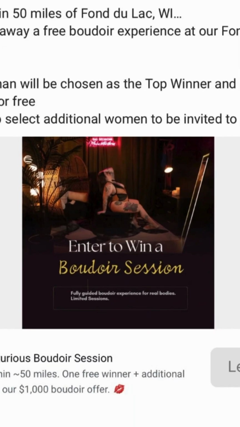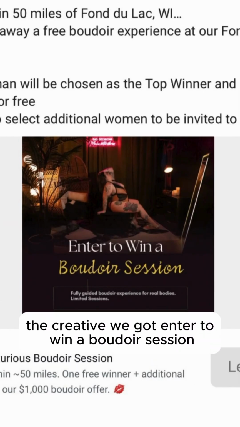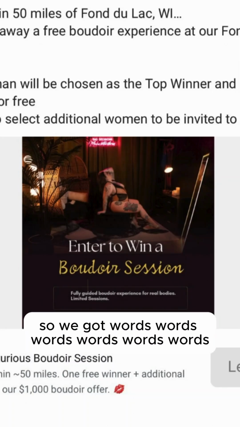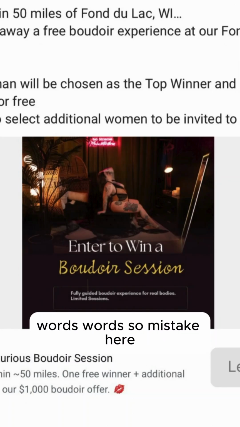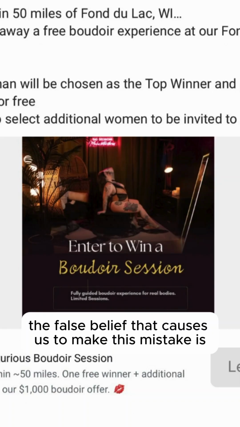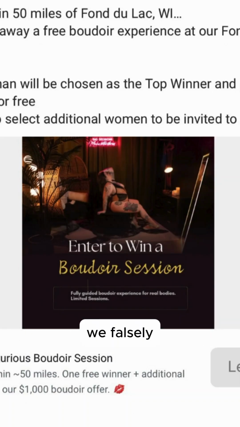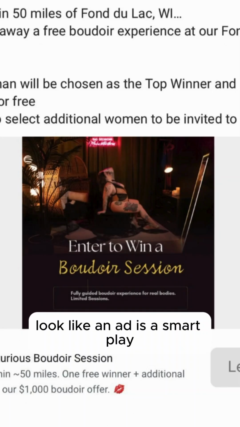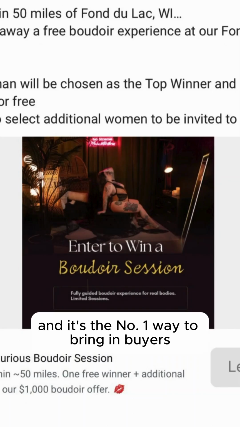Next, looking at the photo here, the creative. We've got "Enter to win a Boudoir session." All right, so we've got words. So the mistake here is the looks-like-an-ad mistake. The false belief that causes us to make this mistake is we falsely believe that making our ad look like an ad is a smart play, and it's the number one way to bring in buyers.